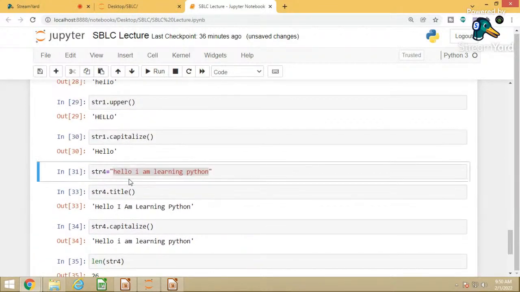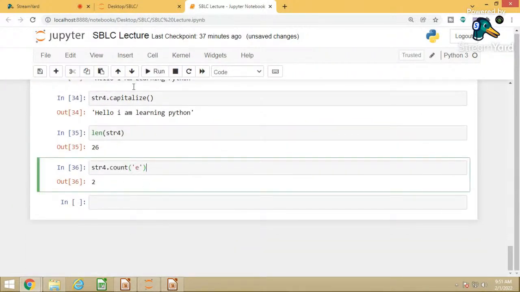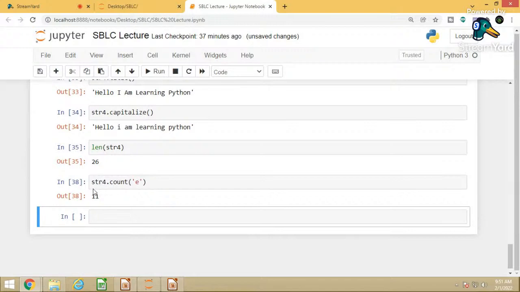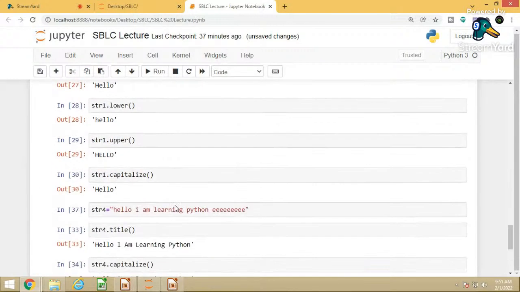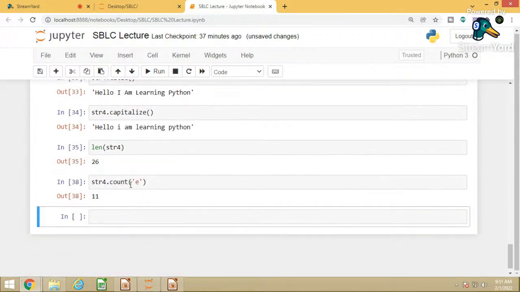Now check whether it is correct or not. H is the first E and this is another E. If I have more E's and I run it again, then there are 11 E's. You can count: 1, 2, 3, 4, 5, 6, 7, 8, 9, 10, 11. So total E's are 11.